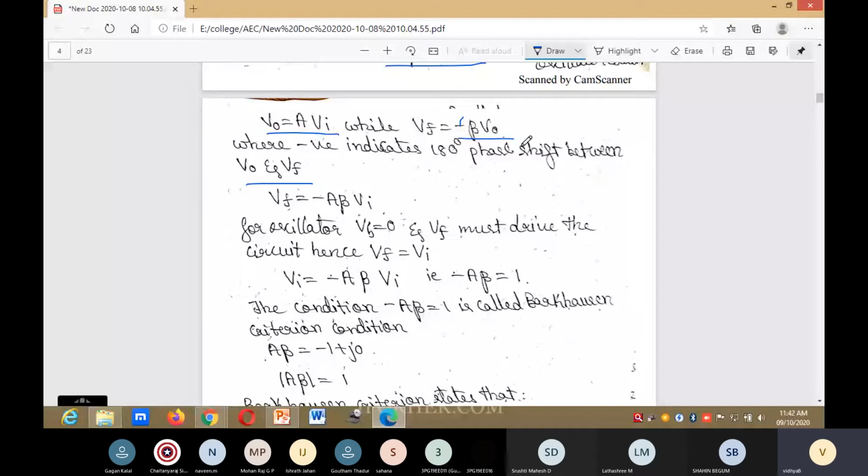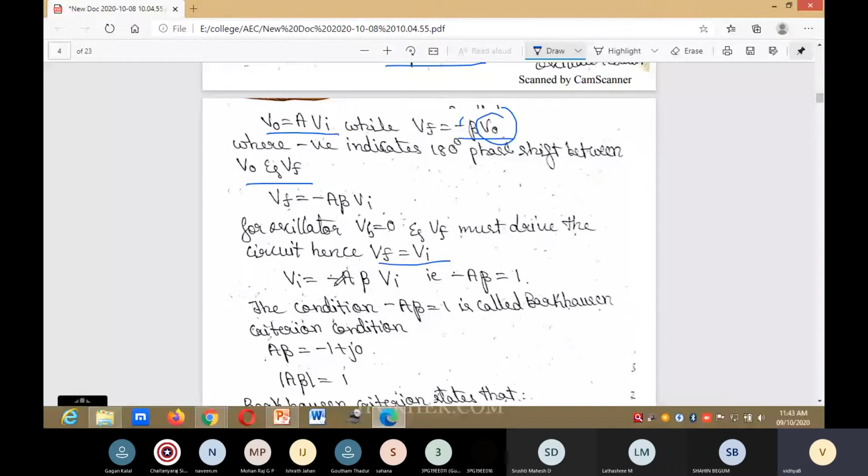What is the value of V naught? V naught value is A into Vi. So substitute and you will get A beta Vi. For an oscillator, Vs is equal to 0 and Vf must drive the circuit. Hence Vf is equal to Vi. In this case, Vs is 0, input is 0, so feedback only acts as an input. So Vf is equal to Vi.